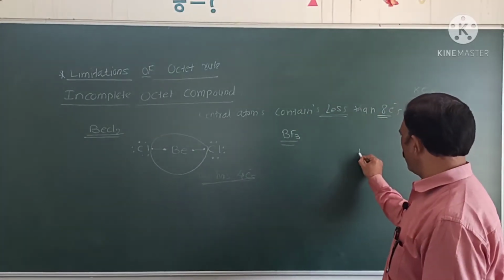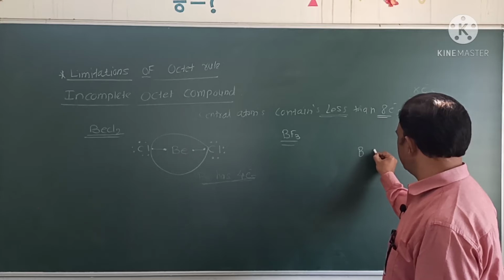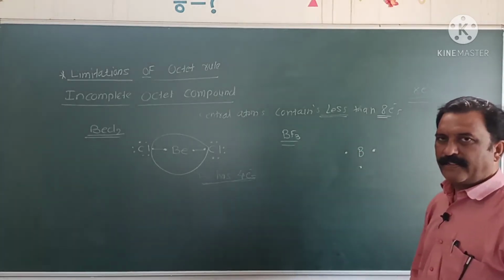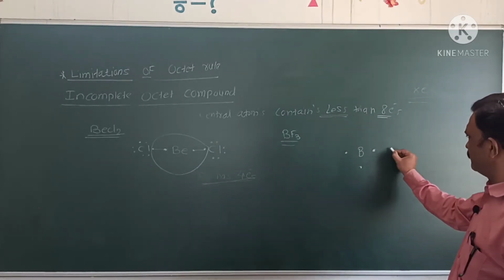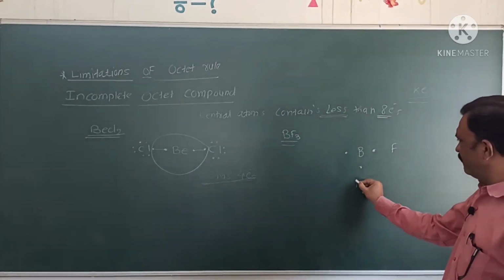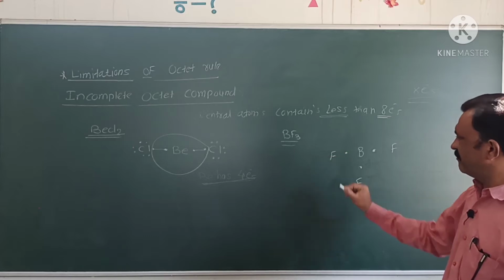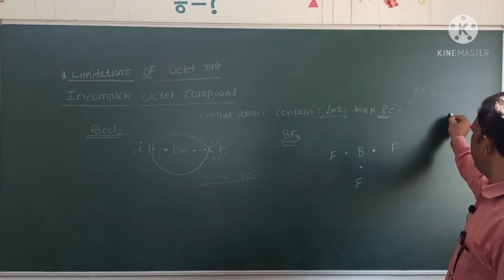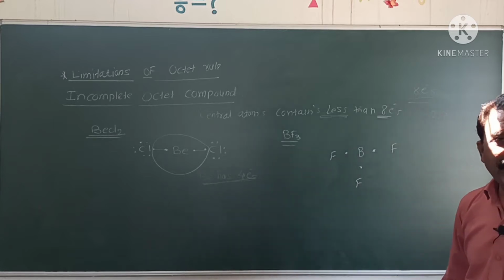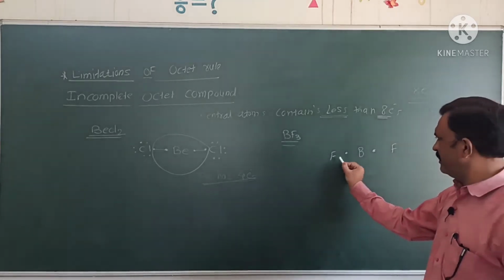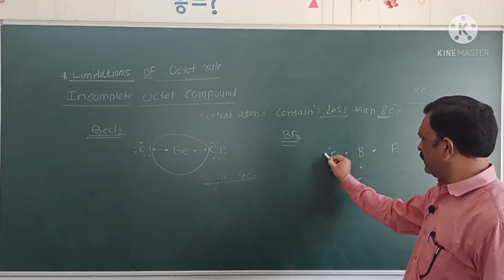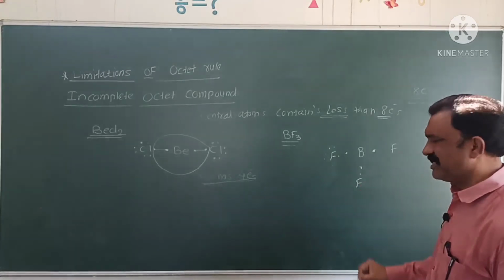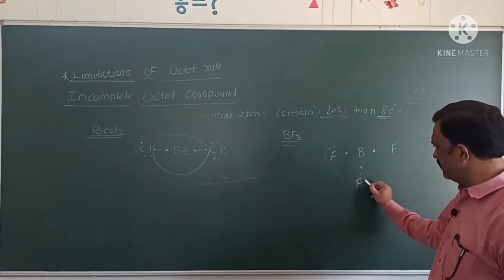Here, boron has 3 valence electrons, 1, 2, 3, connected with 3 fluorine atoms. Fluorine has 7 electrons, atomic number 9, 7 electrons in its valence shell, 1, 2, 3, 4, 5, 6, 7.